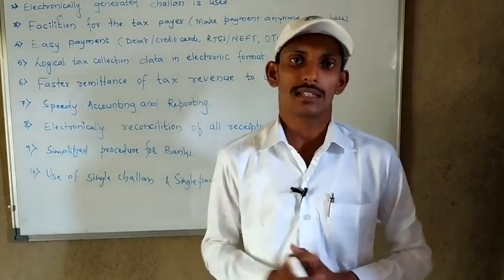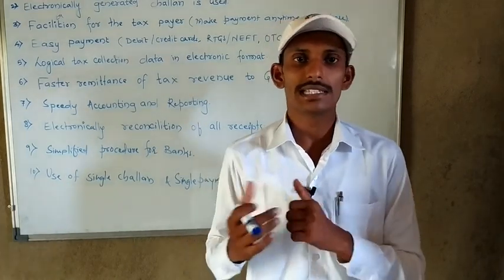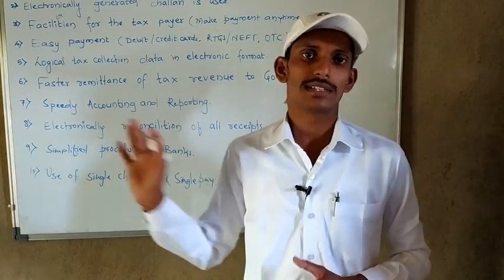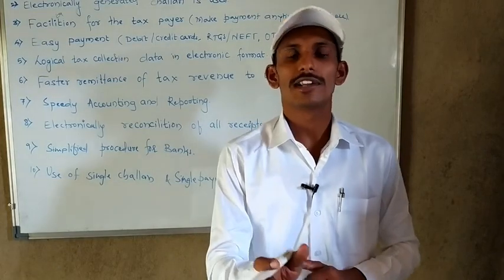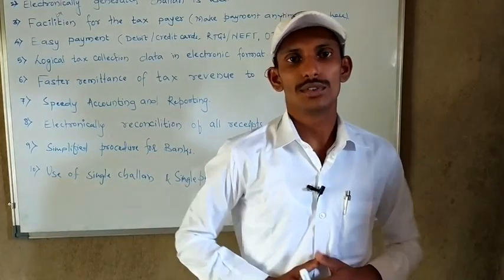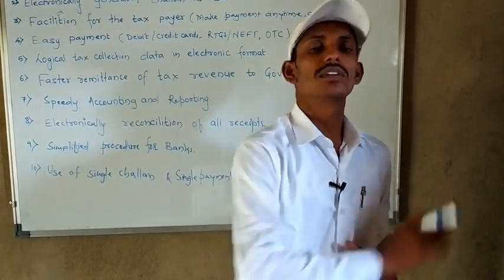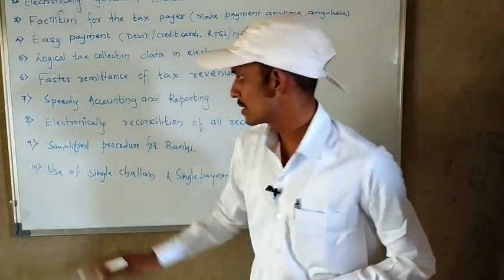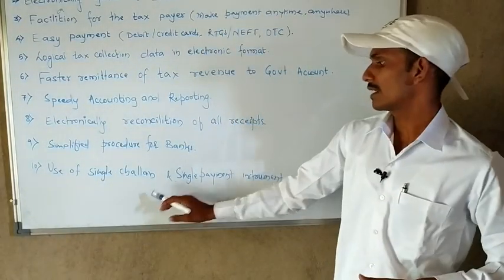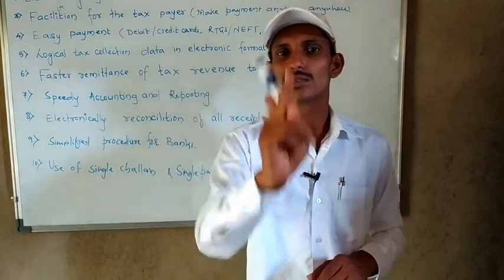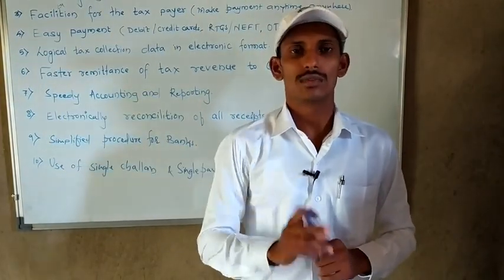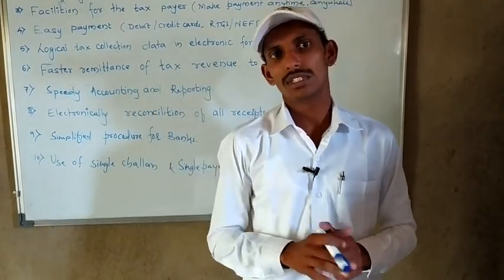But in GST, there are no other copies. You get only one single challan, and that challan alone is used or transferred from one place to another. So here there is a single challan and a single payment instrument. Only one challan is there, and it is used for all parts.